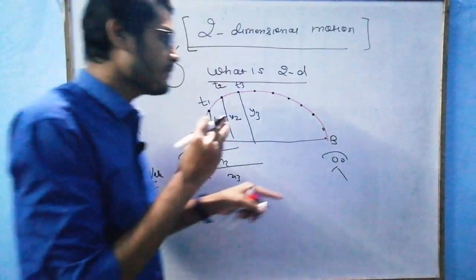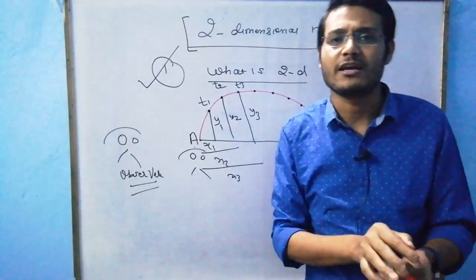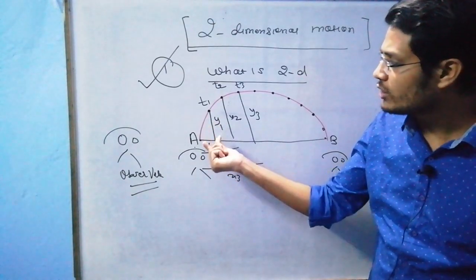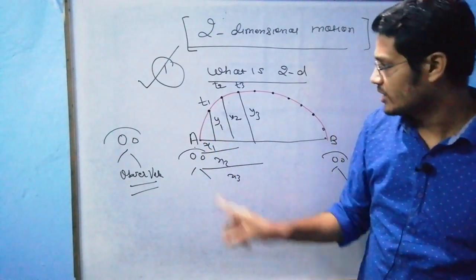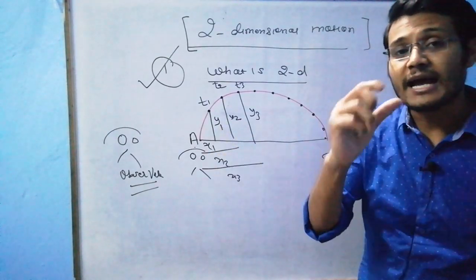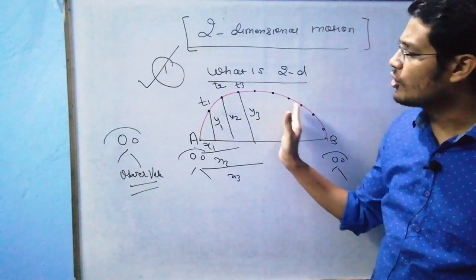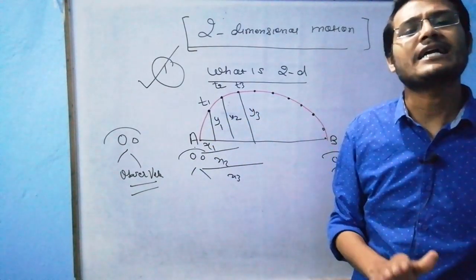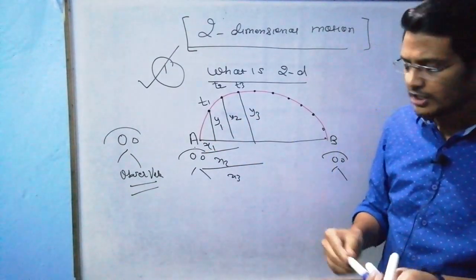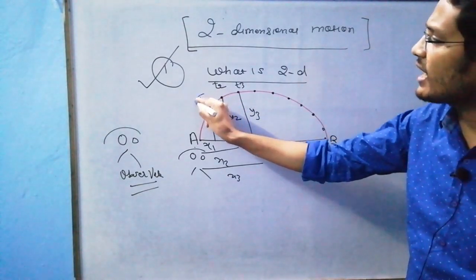What is happening here? You are feeling one thing: two coordinates are simultaneously changing at any instant of time which you consider on the path. So I can say that in 2D motion, time is our common parameter.